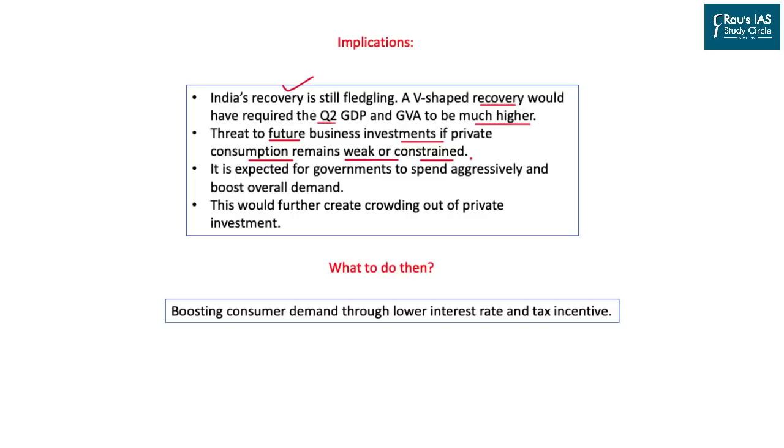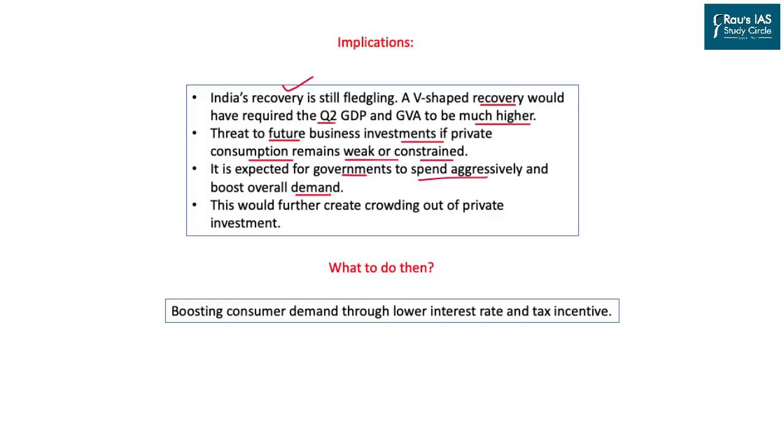And as you know, when both these majority contributors go in a downward trend, the entire GDP also goes into a downward trend. So what is expected? When both these sectors are at a dismal stage, it is expected from the government to come forward and spend aggressively and boost the overall demand. However, the government has its own restrictions, because the government does not have enough money to spend in an infinite manner. If they do, it will cause inflationary pressure that will hurt the poor class to a larger extent.